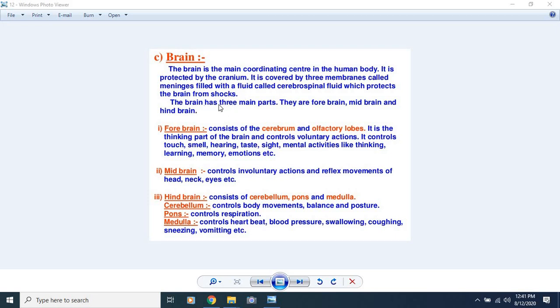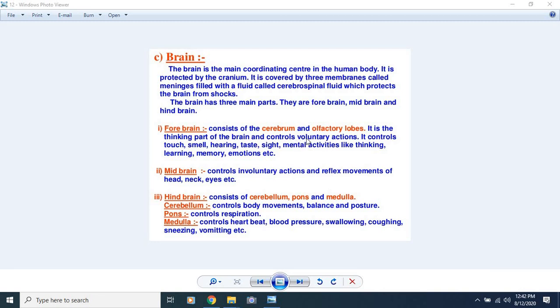The brain has three main parts. They are the forebrain, midbrain and hindbrain. Now, what are the functions of these three parts of the brain? First one, the forebrain. It consists of the cerebrum and the olfactory lobes. It is the thinking part of the brain and controls voluntary action.